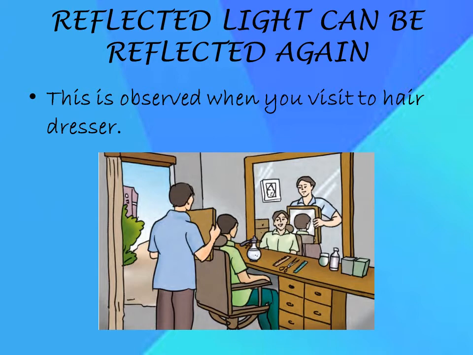You can see the hair at the back of your head, and this is made possible only by double reflection, means reflected light can be reflected again. How does this happen? Actually, the ray of light starting from the back of your head is first of all reflected from the mirror held by the hairdresser, and then these reflected rays are again reflected from the front mirror and then reach your eyes. In this way, the reflected light can be reflected again.